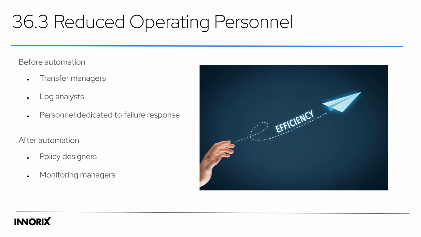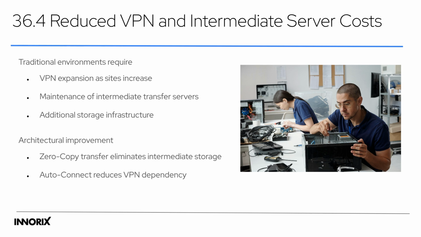Retransfers, where large files restart after an interruption, create significant cost in high-volume environments. Structural improvements like resume capability and chunk-level retransmission ensure only damaged segments are retransferred. Automation leads to reduced operating personnel. Before automation, staff managed logs and responded to failures. After automation, personnel focus on policy design and monitoring, shifting the operational structure.